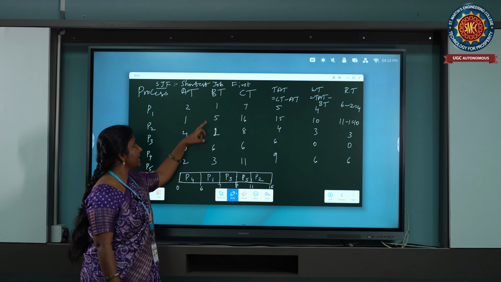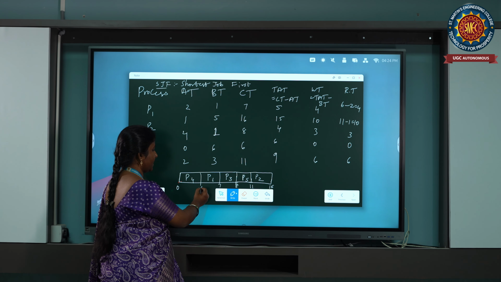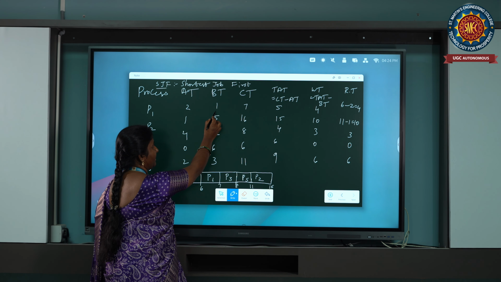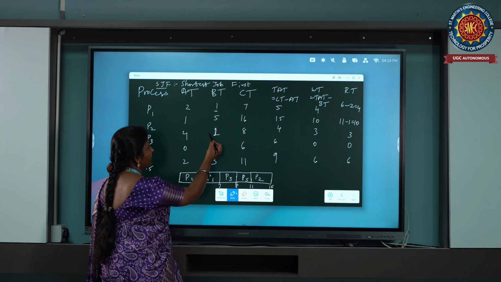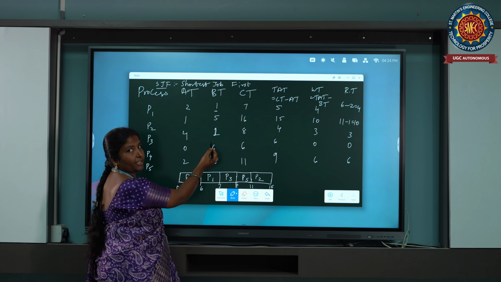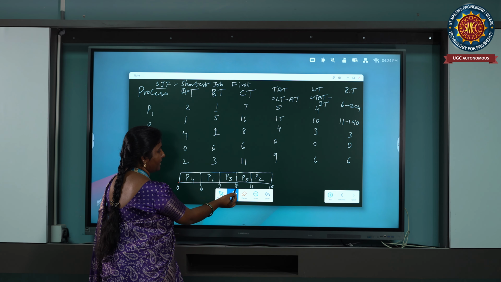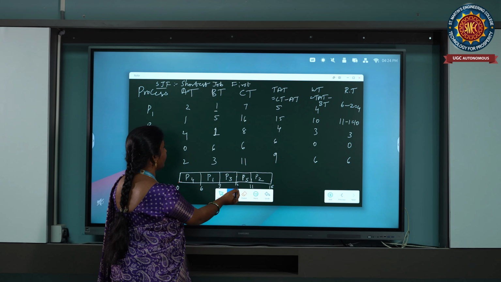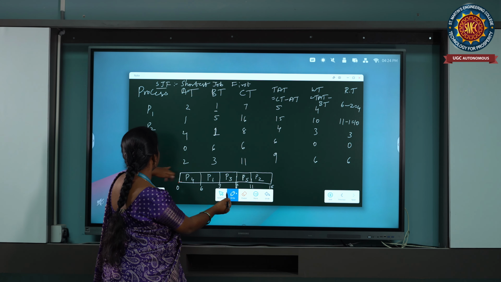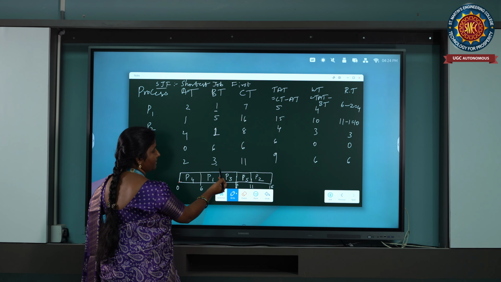After that, the next least burst time is 1, that is 6 plus 1 is 7. It is taking only 1 millisecond of time, so it is executing for 1 millisecond. After that, the next least burst time is 1, that is P3. P3 executes for the next 1 millisecond, that is 7 plus 1 is 8. After that, the least one is 3, so that is P5. P5 is executing for 3 milliseconds of time. So 8 plus 3 is 11.